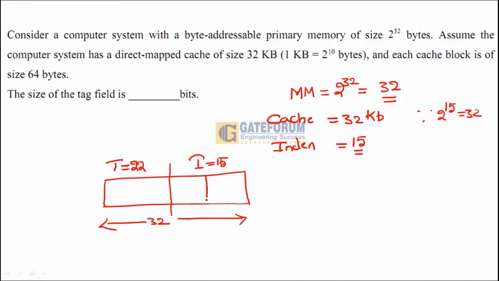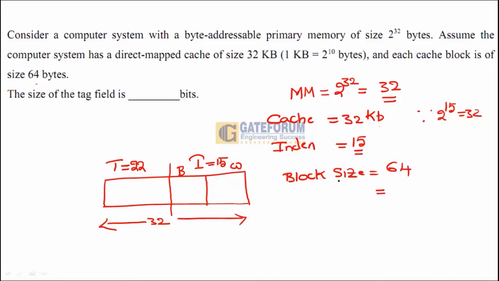Then the index will be further subdivided into the block field and the word field. What is the word field? Word field is the block offset. What is the block offset? Size of the block is called the block offset. What is the block size? Block size is equal to 64 bytes.